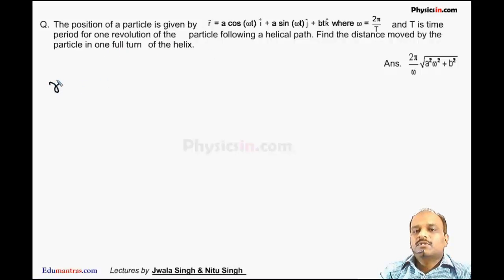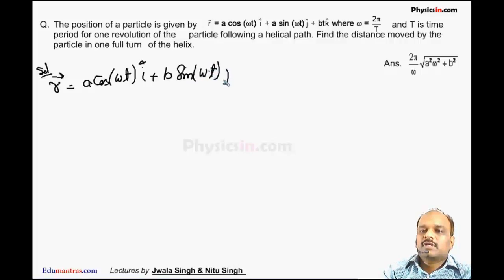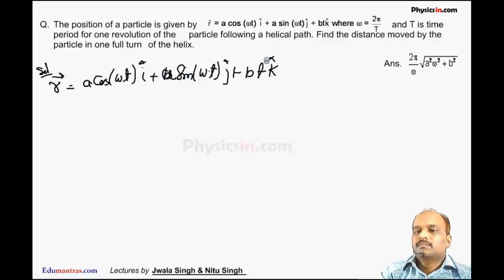So we know the position vector of the particle is given by r, which is equal to a cos omega t i cap plus a sin omega t j cap plus b t k cap. This is the position vector of the particle.